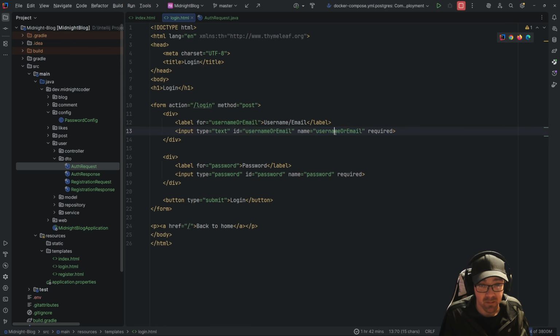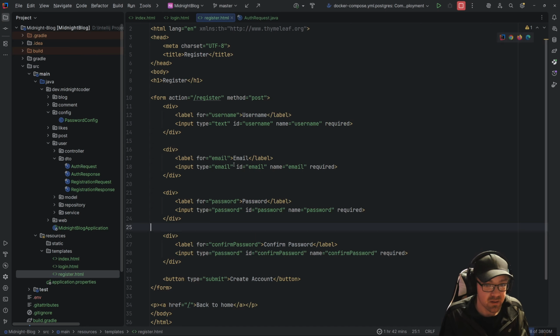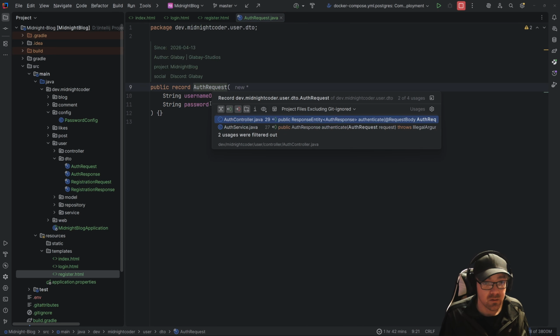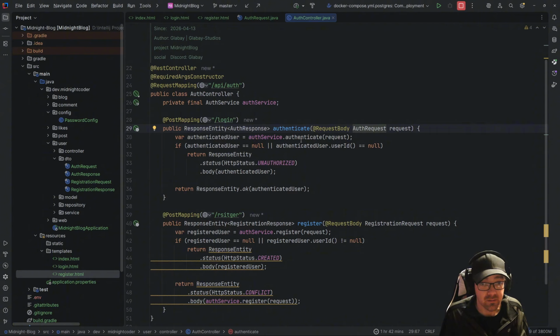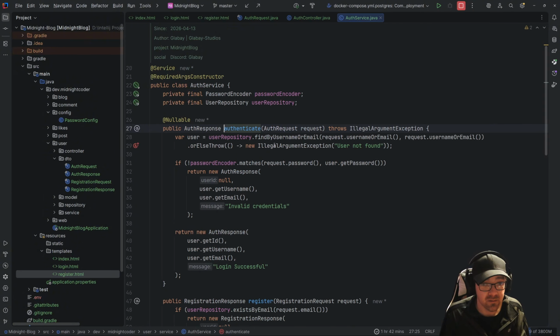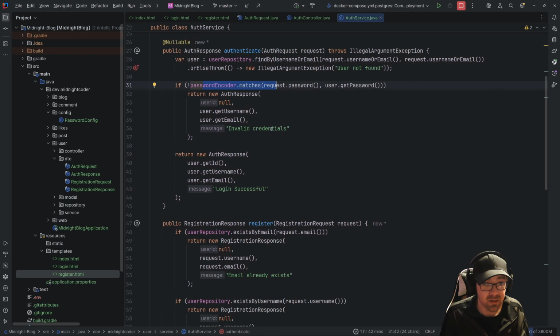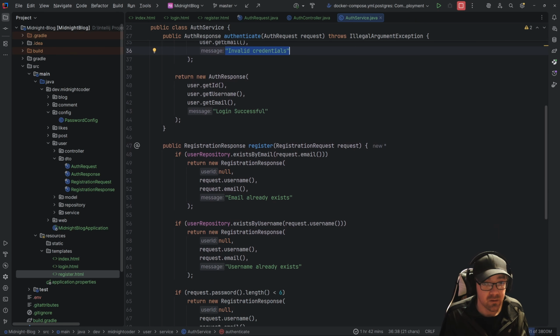But this is how we map these, the objects that get passed, the name. So into the registration, we have a username, an email, a password, and a confirm password. I made this so that when users log in and get authenticated, we can check to see if we find them, and if their password does not match, invalid credentials.